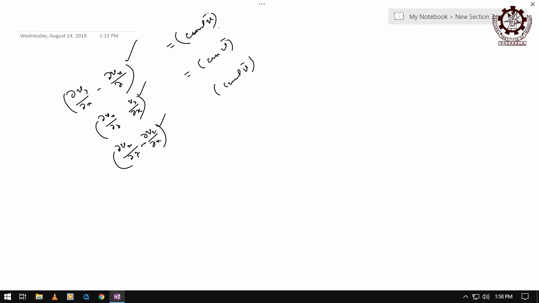So, if you put this value, then how much will it be? Usually this is z cap, this is x cap, and this is y cap. You try to check it up. You know the idea how to get it: 3 components for 3 values with direction for 3 different areas, which are mutually perpendicular to each other.